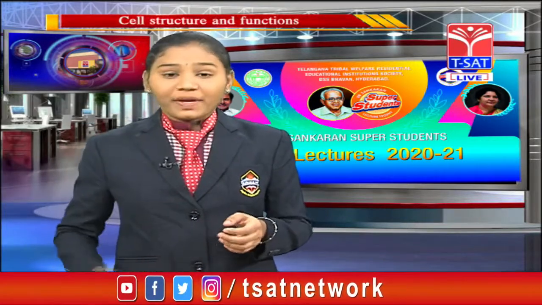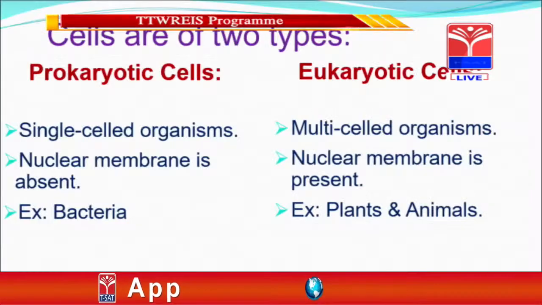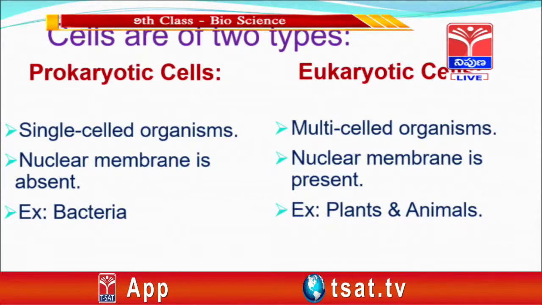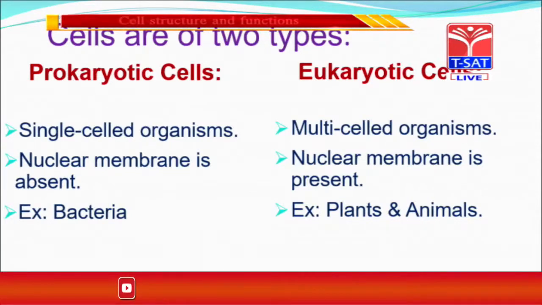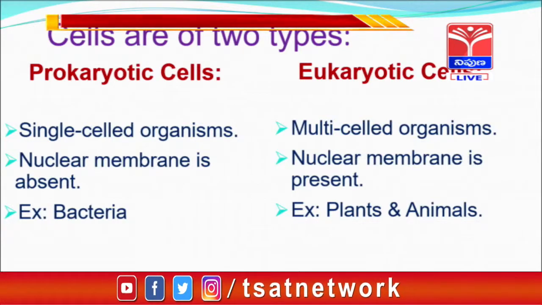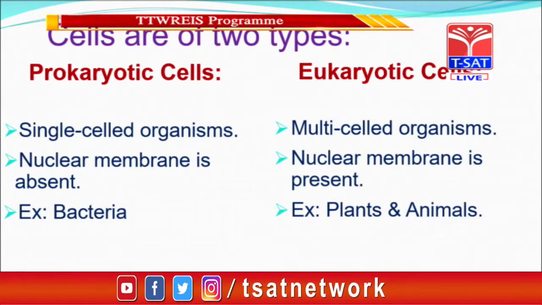Based on the cells, there are two types of cells. One is the prokaryotic cell and another one is the eukaryotic cell. Let me explain about each cell. Prokaryotic cells are very small, and prokaryotic cells do not contain a nuclear membrane. Prokaryotic cells include amoeba, bacteria and archaea.